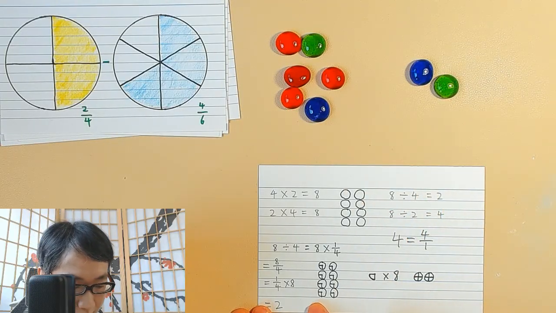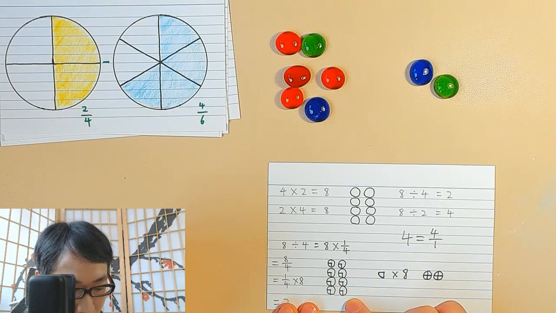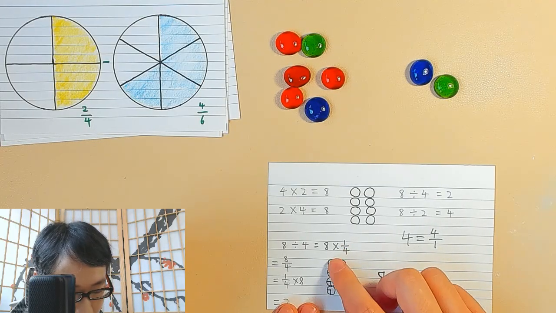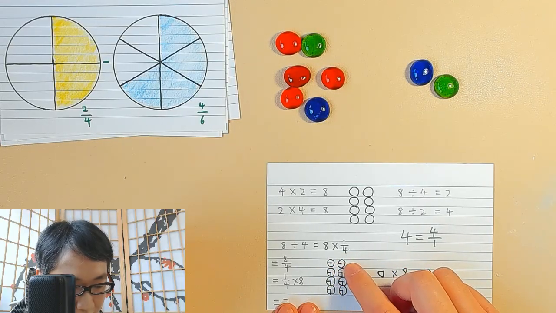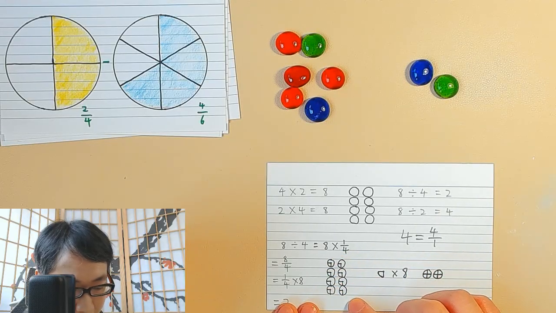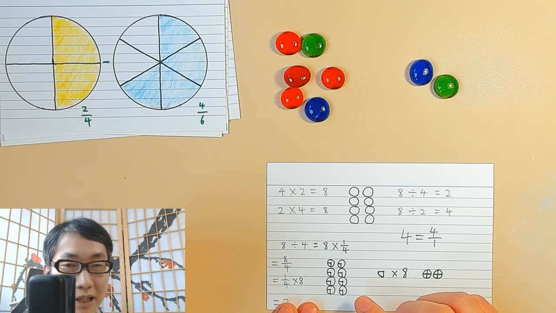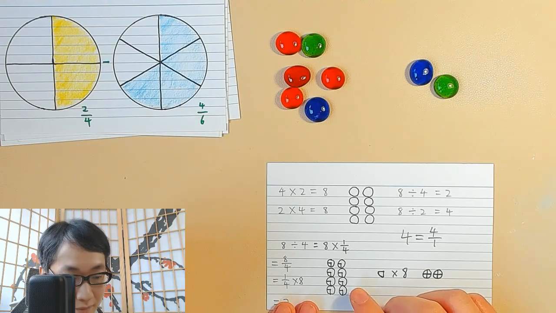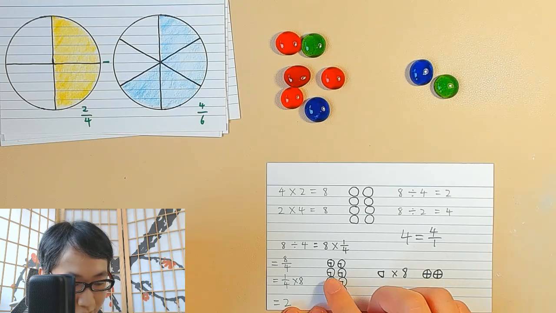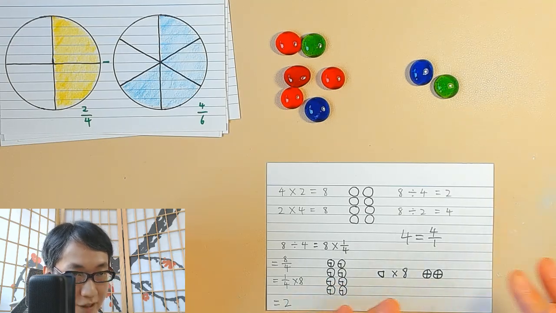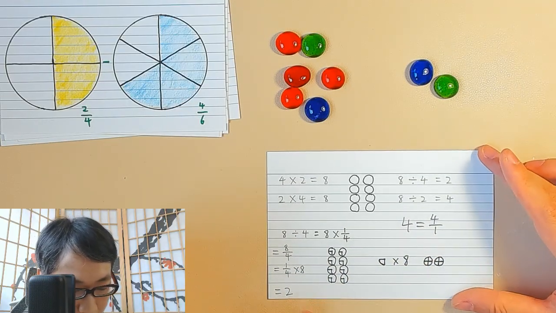So when we look here, we can imagine, okay, these 8 marbles, we're only looking at a quarter of each of them individually, and we are multiplying by 8 times. We are counting their quarter 8 times. We also get a 2 after we get the 8 quarters, and then we piece them together again. We will also get a 2.